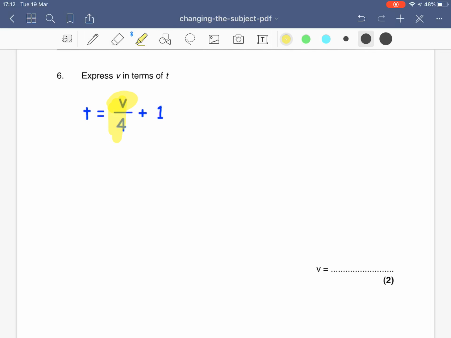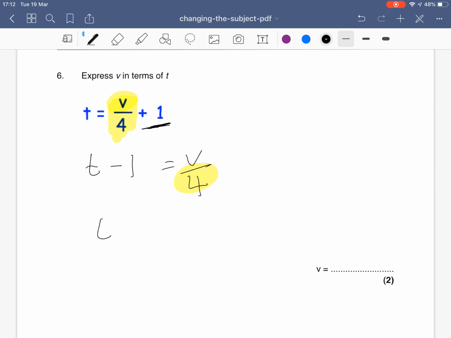Now currently it's in a fraction with the 1, so I'm going to get rid of that first. So the opposite of plus 1 is to take away. So I do t take away 1 equals v over 4. Now to get rid of the 4, it's in a fraction, this means v divided by 4. Opposite of dividing is timesing.